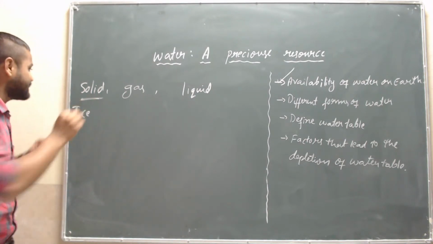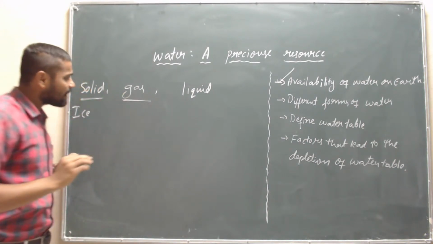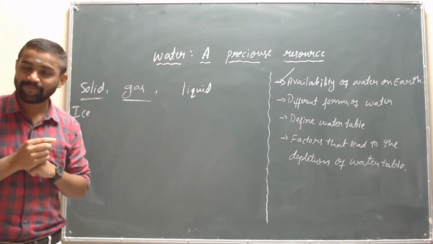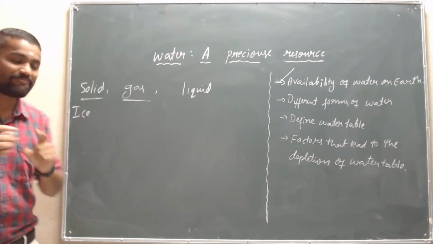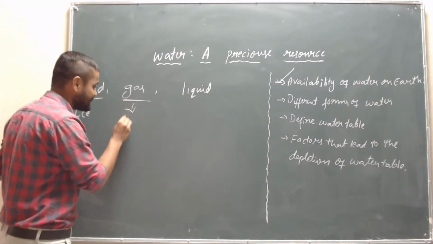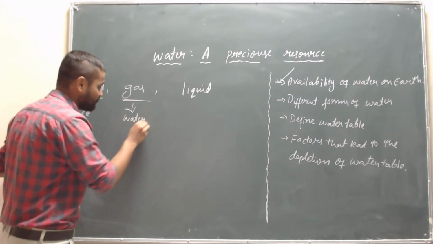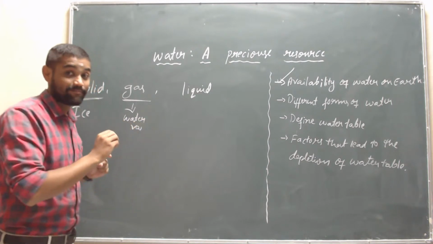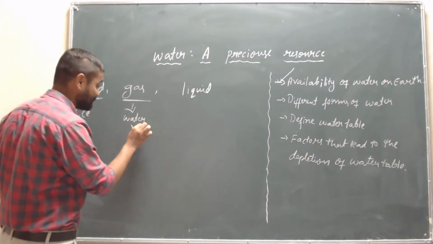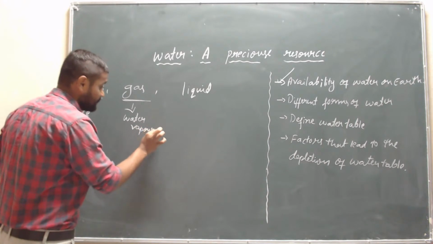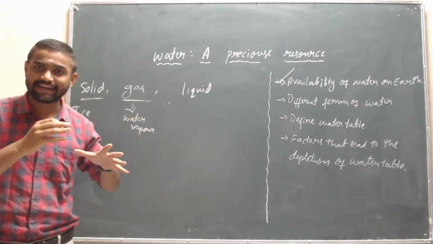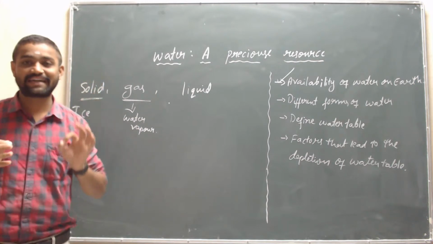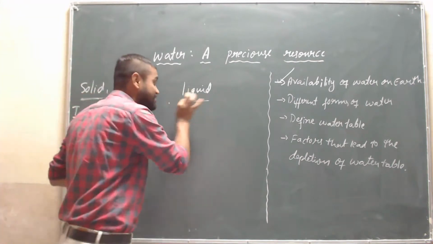Okay, and then water in the form of gas is called water vapor, children, or else we can call it steam. And the third one is liquid. The liquid form of water is called water, children, and this is the purest form.